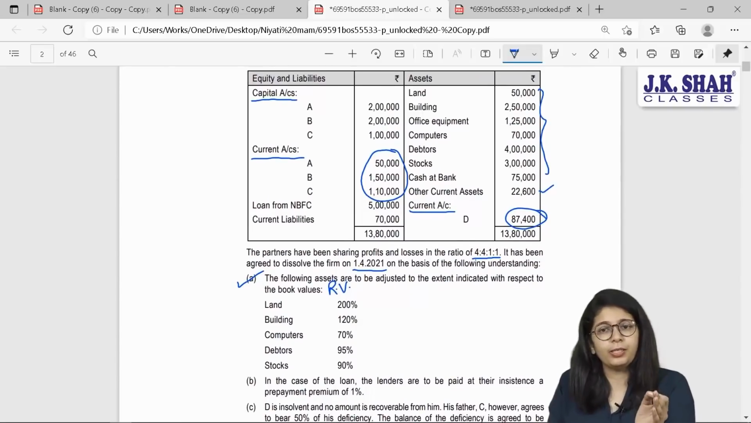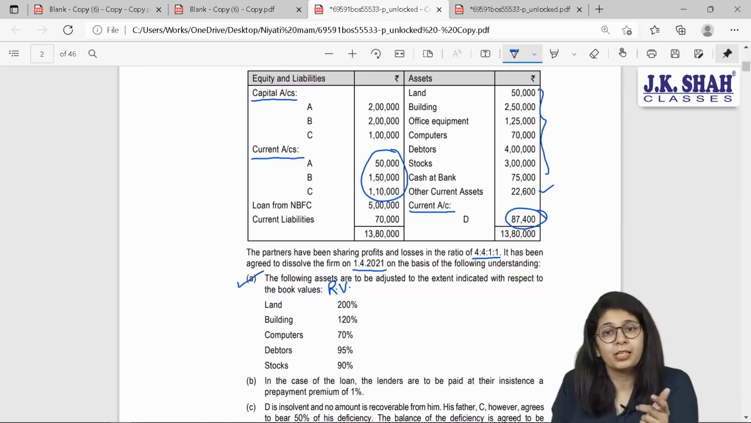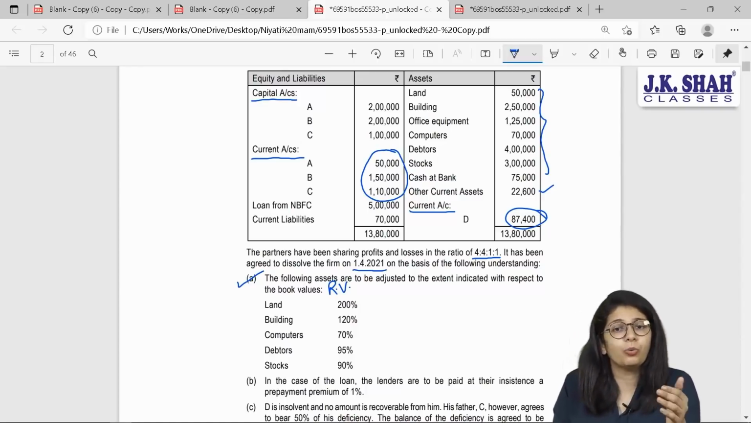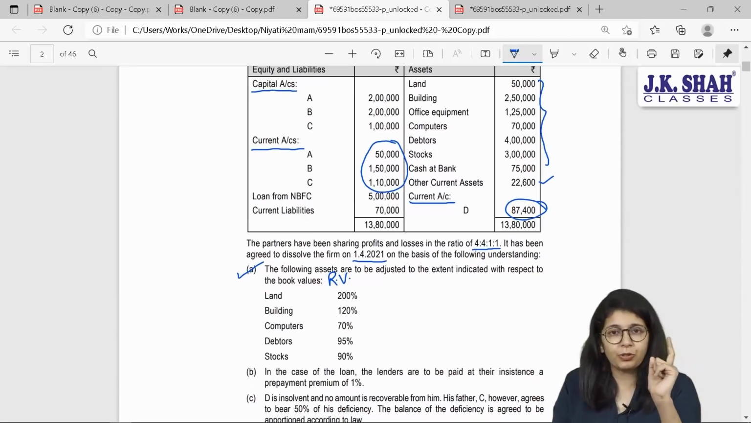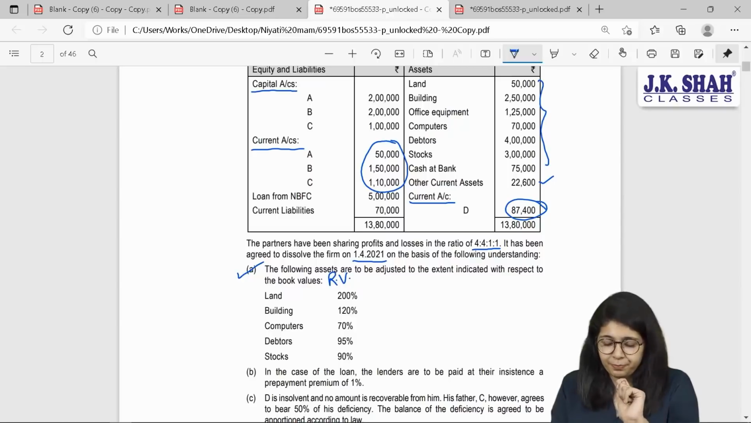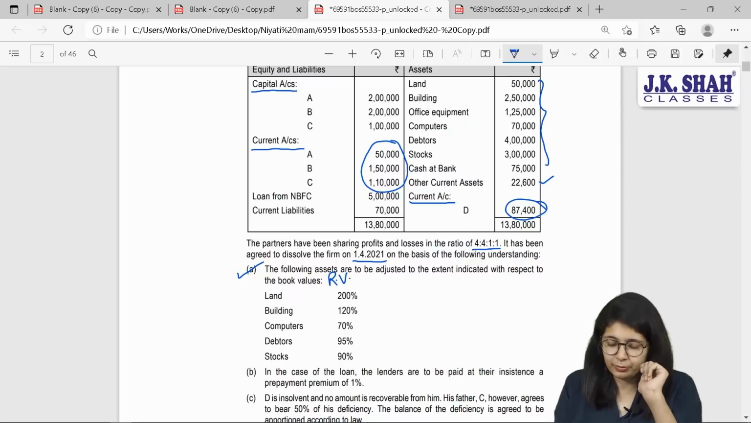After transferring all the balance sheet items to the respective accounts at book value, the next step is that we sell off all the assets and from the money received, pay off all your outside liabilities first. Now, in order to sell the assets, what are the values given? Land is to be valued at 200% of its book value. Book value is 50,000, 200% of which will give you 1 lakh. Building at 120%, if you find it out, it will be 3 lakh rupees.